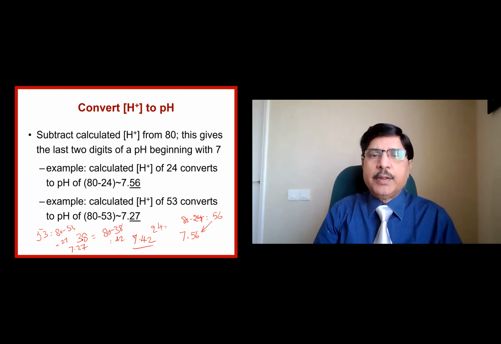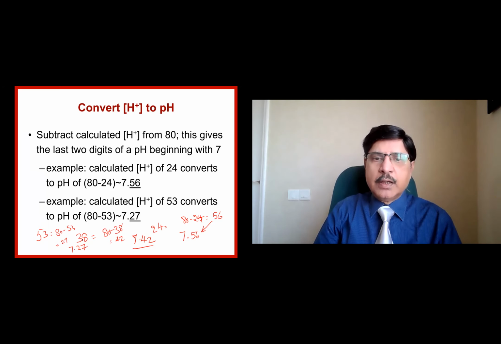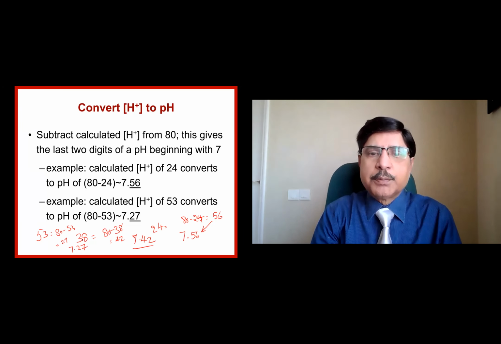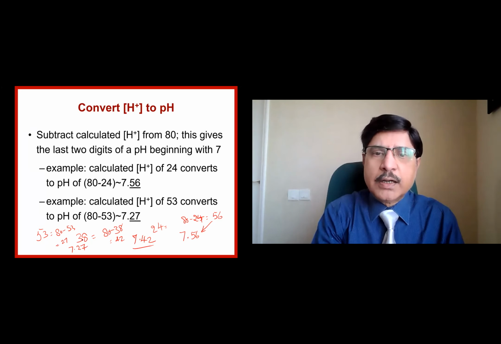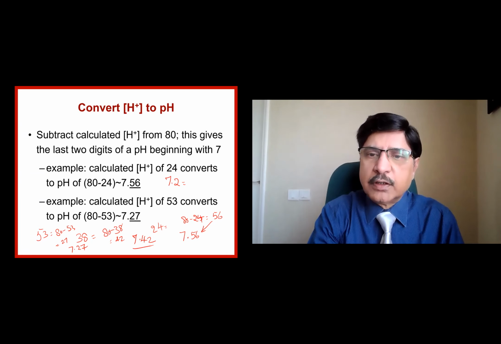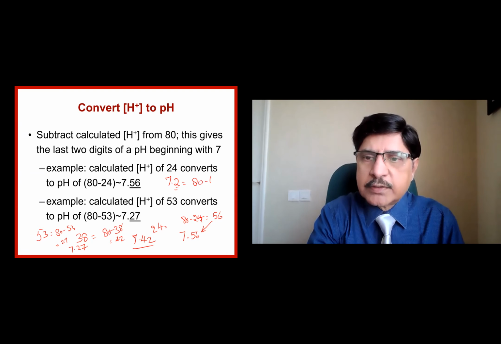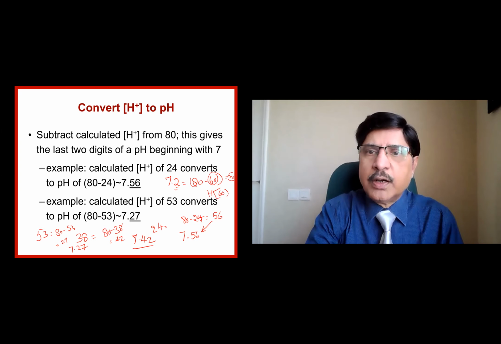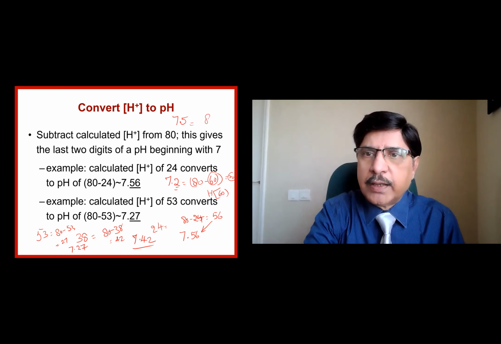So you should be easily able to convert if the hydrogen ion concentration is given into pH, and vice versa also. Suppose, let us do that. Let us say if the pH is 7.2, what will be the hydrogen ion concentration? To get 20 here, I require 60, isn't it? Then only I get 20. So that means my hydrogen ion concentration is equal to 60. Let's say 7.5 pH, which is an alkaline pH, is equal to 80 minus 50, which is equal to 30.